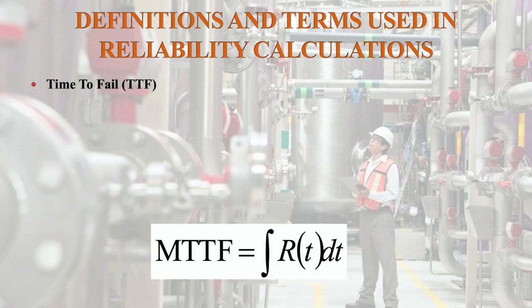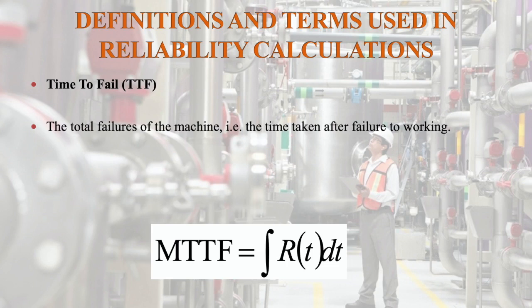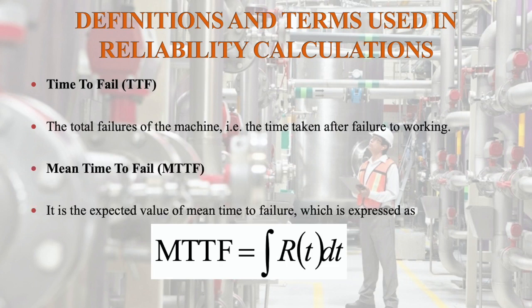Time to fail, TTF, is the time taken after failure to working. And then mean time to fail is the expected value of time to failure, which is expressed as MTTF, that is mean time to failure, equal to the integral of R(t) dt, where R(t) is the reliability function